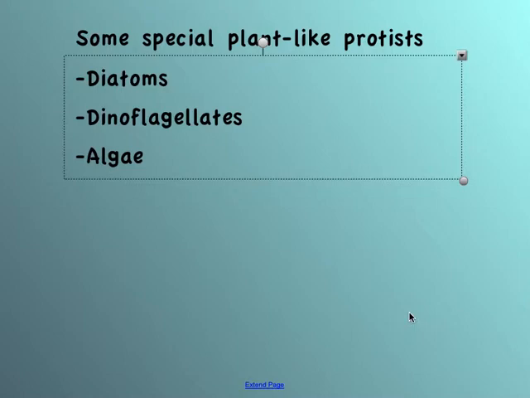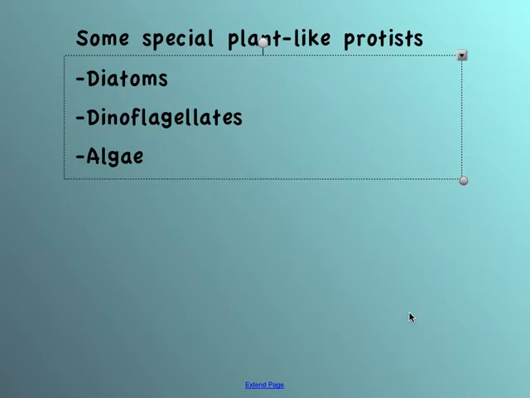Dinoflagellates are algae that are usually found in oceans. There are not many of them that we find around here in fresh water, but we usually see them in different colors like reds or browns. They do have chlorophyll, but it's hidden by those different colored pigments. They have flagella and move about by using that whip-like structure that we talked about. You've maybe heard of red tides. These can be seen in Florida and other different places. These are caused by huge amounts of dinoflagellates.